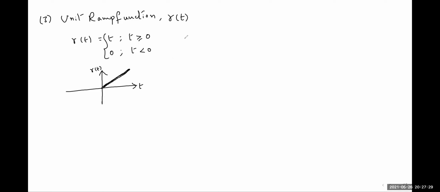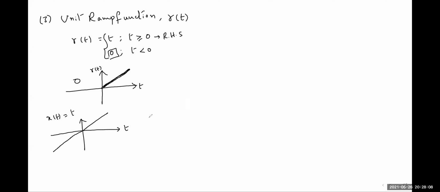If you observe here, the signal x of t equal to t, if you want to plot x of t, the plot will be like this. But R of t is not directly t, it is equal to t only on the right hand side of the graph. On the left hand side the signal amplitude is 0. That is the small difference between R of t and t signal that must be known.